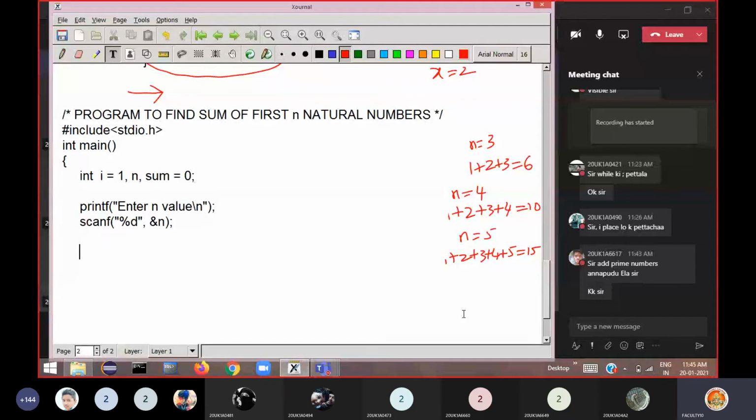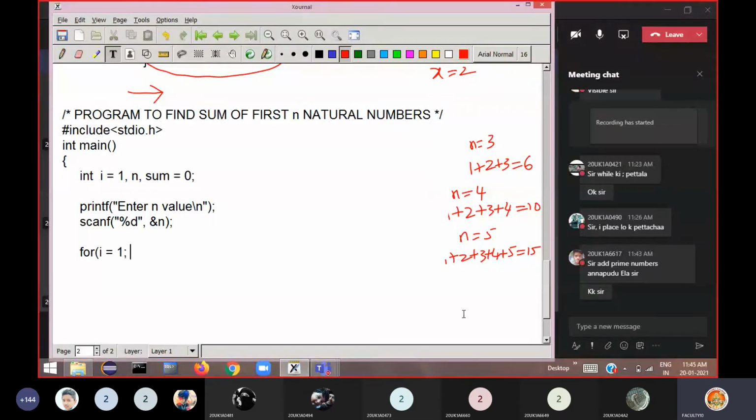It is your choice whether you use a for loop, while loop, or do while loop. Whichever you feel convenient, you can use. I am using the for statement here. Whatever I stated in English, now I am converting into programming statements, starting from 1, so i is equal to 1.